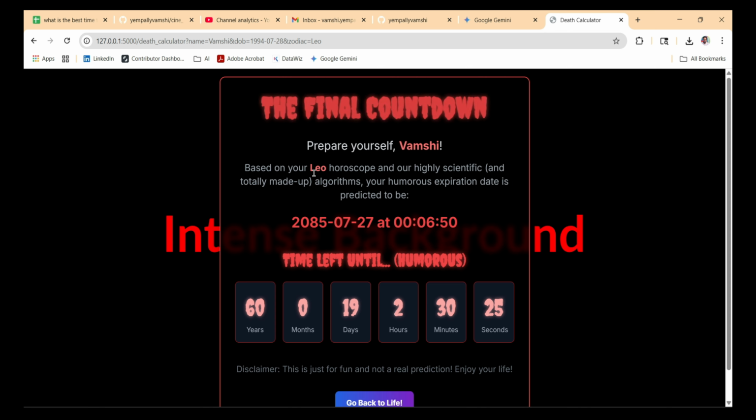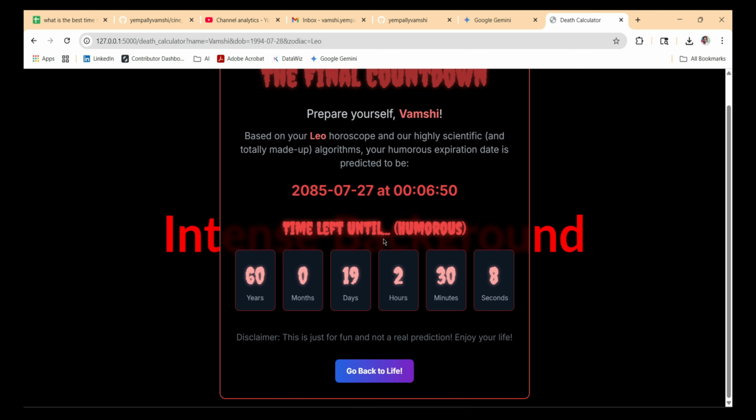Based on Leo horoscope, our highly scientific and totally made up algorithms, your human expiration date is predicted to be 2085, 7 and 27 at 6:50. Oh, it is showing the time also. The time left is 60 years, 0 months, 19 days, 2 hours, 30 minutes, 2 seconds. Yeah, this is just for fun.